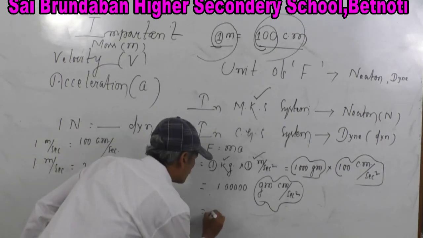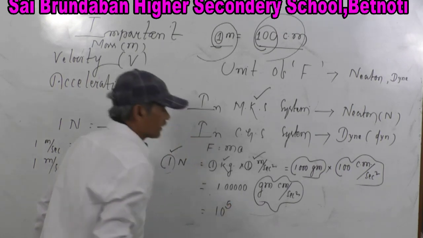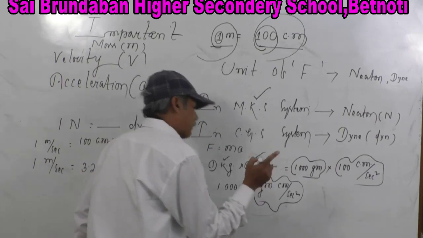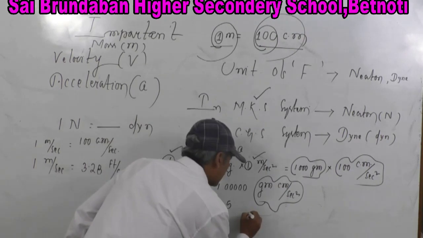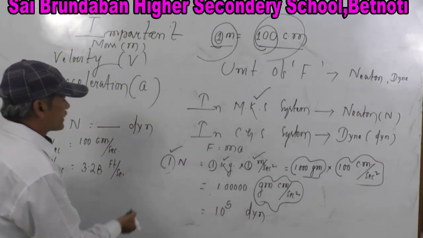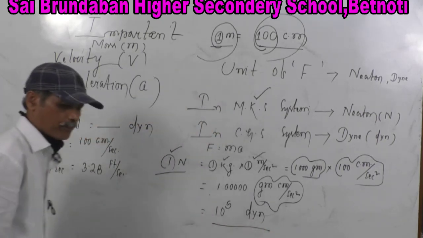This is equal to 10 to the power 5. We can express this particular CGS unit in a single unit, dyne. So now we get 1 Newton is equal to 10 to the power 5 dyne.